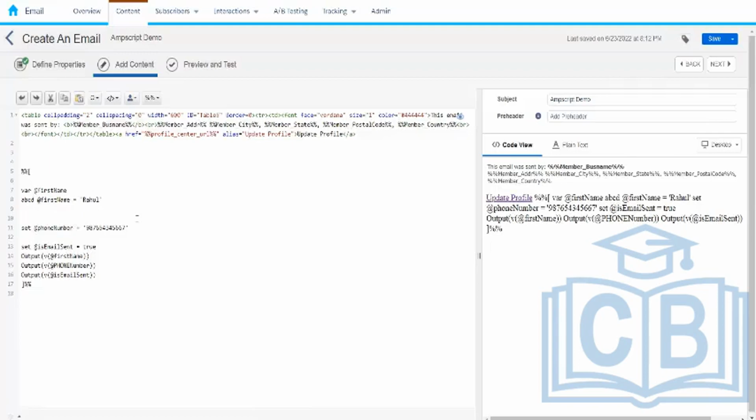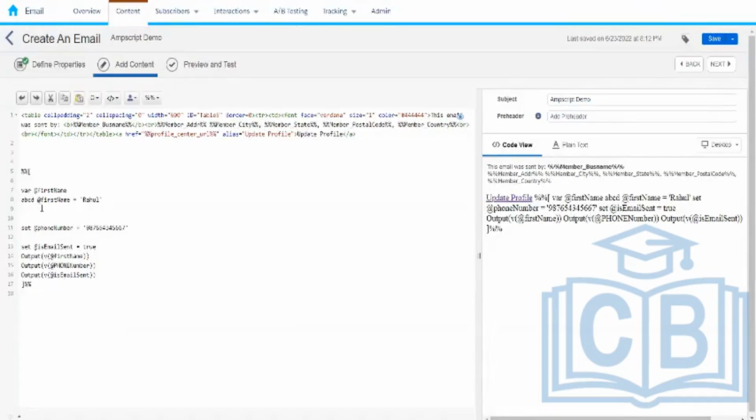Because in a dictionary, we have a word and a meaning. We can go to the word and understand what the meaning of this word is. Similarly, in Marketing Cloud, whenever we are using a keyword, Marketing Cloud knows that if the word is set, it means I need to assign something.